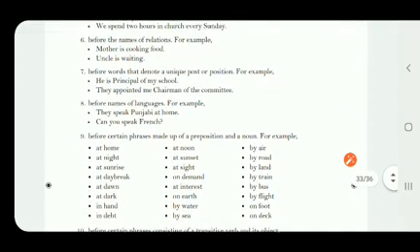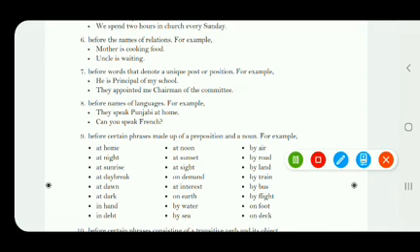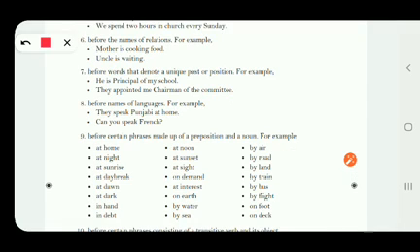Now, sixth point: before the names of relations. When we are talking about any relation, you know it, beta: mother, father, brother, sister, uncle, aunt, all of these are relations. So whenever we are talking about any relation, we are not supposed to put any article before them. Like mother, uncle, these are relations. So we are not supposed to use any articles before them.